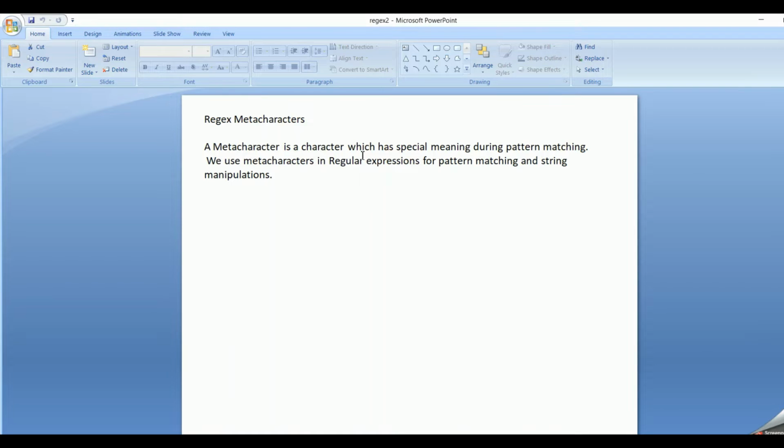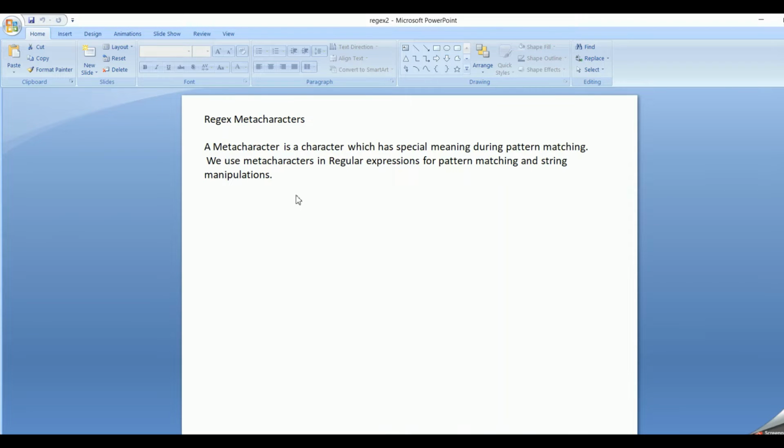So today let's see what are regex meta characters. A meta character is a character which has special meaning during pattern matching. We use meta characters in regular expressions for pattern matching and string manipulation.